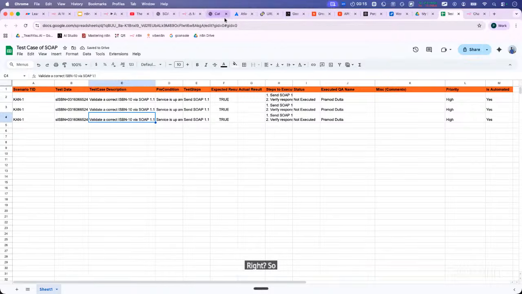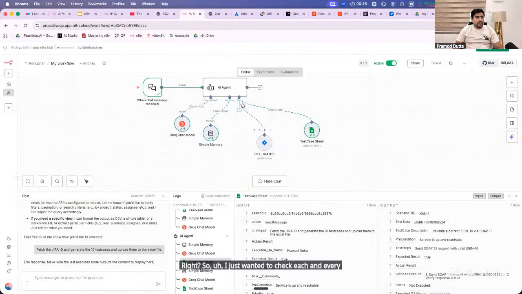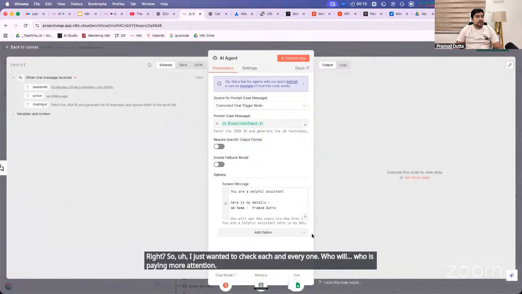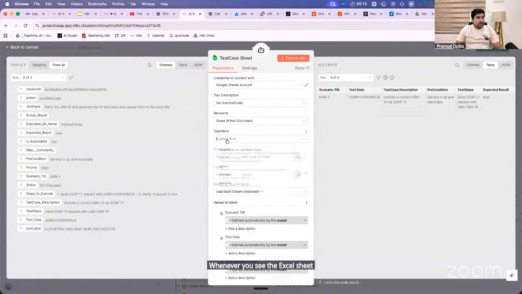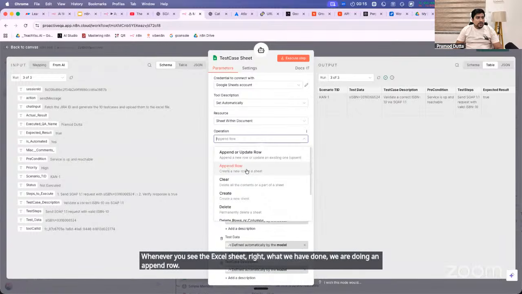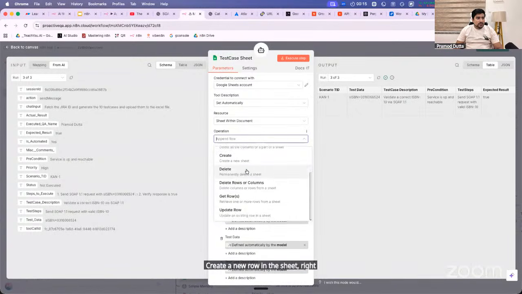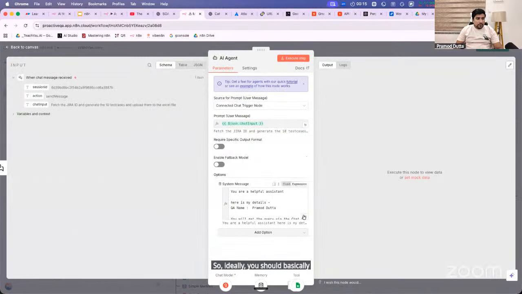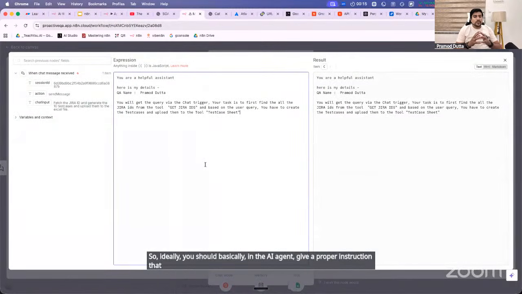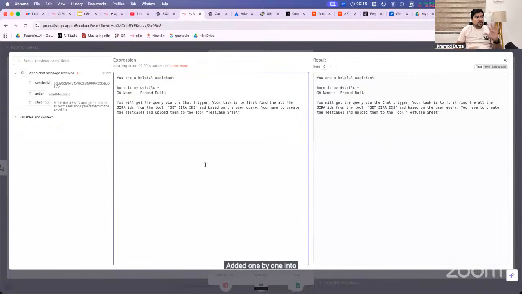I just wanted to check who is paying more attention, everyone. So the interesting thing is, whenever you see the Excel sheet, what we have done is an append row, which creates a new row in the sheet. You can see that there is also an update existing row option. So ideally, in the AI agent you should give a proper instruction that all the unique test cases should be added one by one into the Excel sheet. Either you change it, or if I change this instruction or prompt, you will see those results.